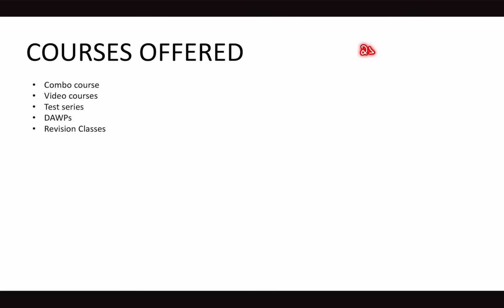If you're targeting 25, 26, you have to go for the combo course for 2 years because it comes with everything, with 2 years of access. As I told you, this exam runs in a cycle of 2 years. If you get only 1 year of access, maybe at the time of the exam the access to the content might expire. And also, as a medical science optional student, your preparation will not end after mains.